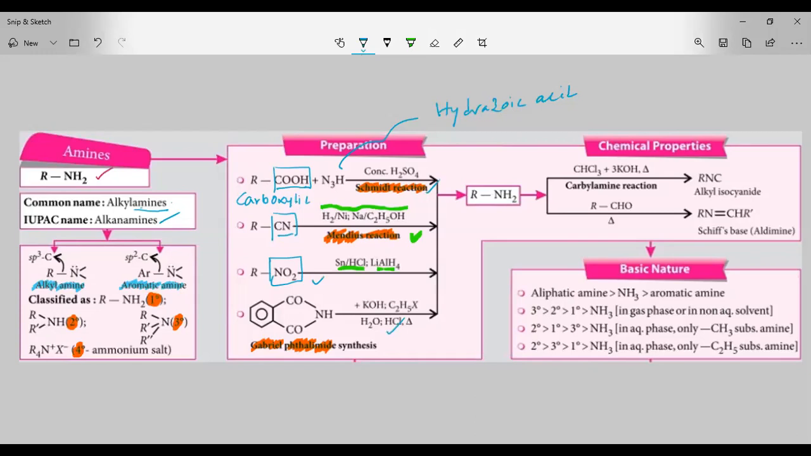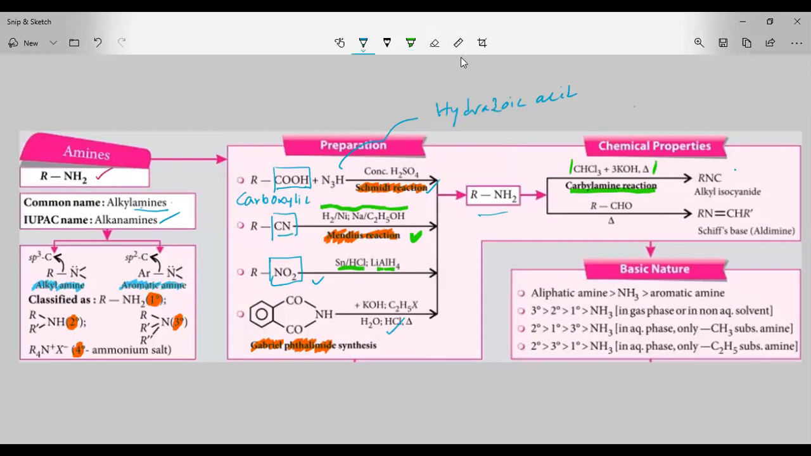Next, let us go further to the chemical properties of amines, the carbylamine reaction. In chemical properties, we can see these amines will react with chloroform in the presence of KOH. This reaction we call the carbylamine reaction. In the carbylamine reaction, the amine is converted to the isocyanate.